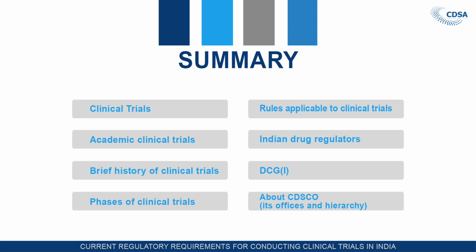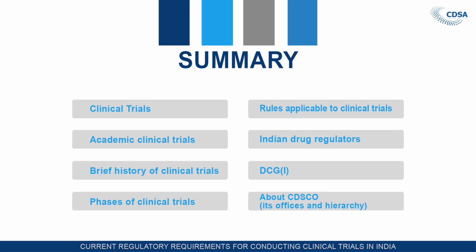We have seen the brief history of clinical trials, that prior to 1988 there was no regulation. In 1988, the regulation Schedule Y and new drug came into existence. Then we have seen the phases of clinical trial, that is, after preclinical, phase 1, phase 2, phase 3 and phase 4. The important thing is that after phase 3 the drug can be marketed with the permission of the licensing authority. Then the rules applicable: we have seen Rule 122 DA, DAC, 122 DD, DAB, E and other rules.